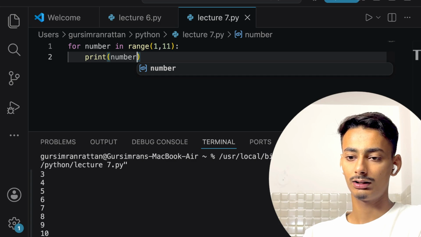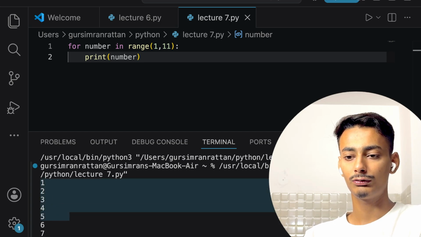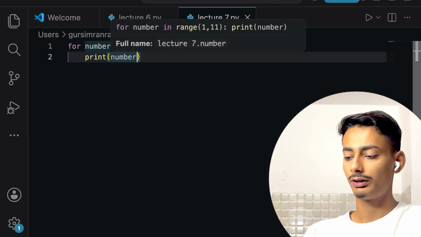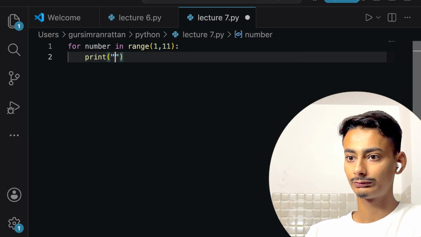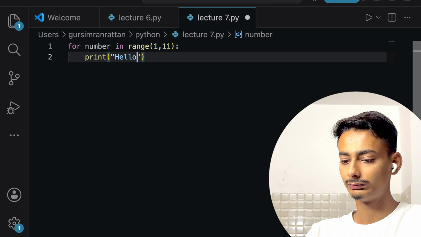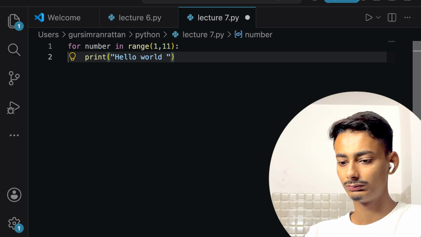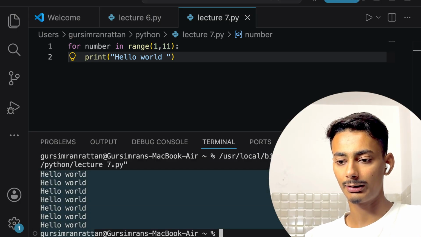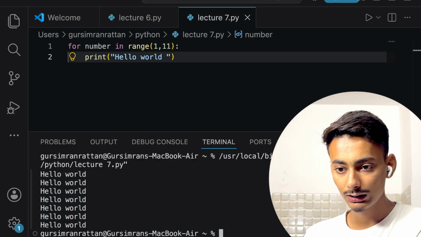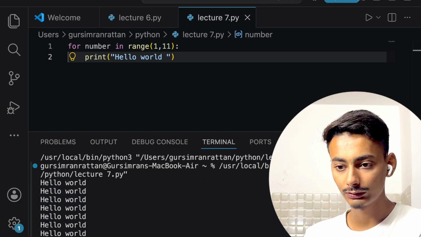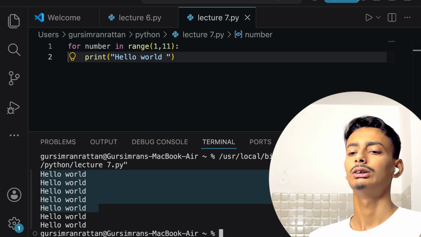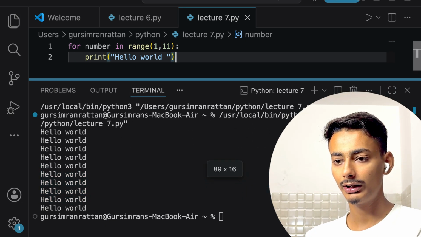See, it had been 1, 2, 3, 4, 5, 6, 7, 8, 9, 10. Now, I can also print hello world. Now, hello world has been printed 10 times. See, we can count them also. Okay, so hello world has been printed 10 times.